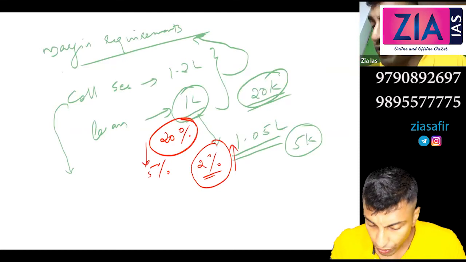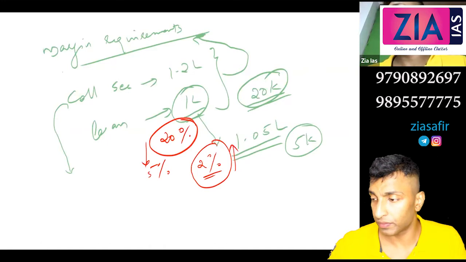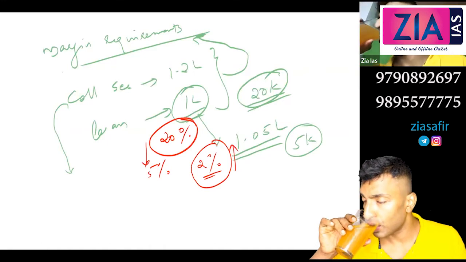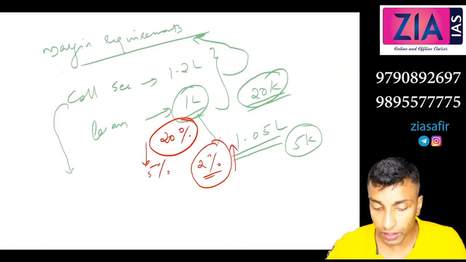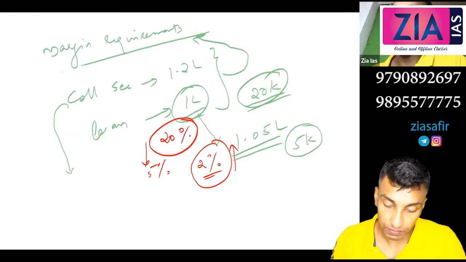So if RBI wants to discourage money supply to a particular sector, what can RBI do? Increase the margin. Increase the margin requirement. Yeah. So next one you write ceiling on credit.